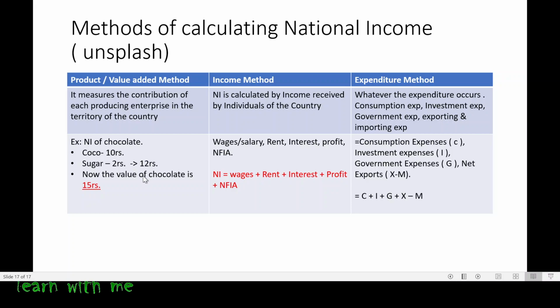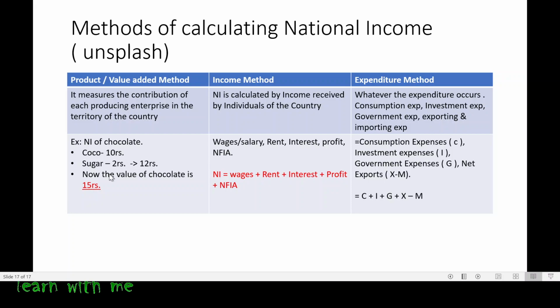Now I am going to add the value for this chocolate and sell at 15 rupees. Now my question for all of you is, at what rate should I calculate the national income? Should I calculate at 15 rupees, 12 rupees, or 10 rupees? The answer is 15 rupees.